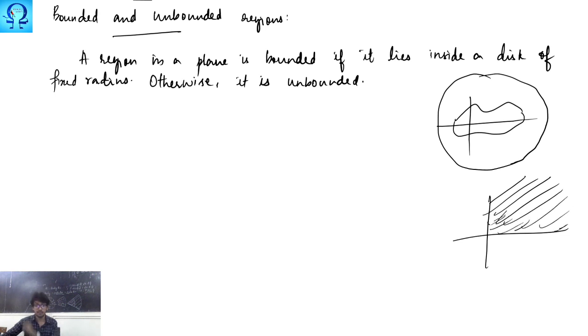We say a fixed radius, right? You cannot put this thing into a circle of bigger radius. It cannot happen because it is going to infinity in both the variables. So we cannot say this is a bounded one. That is for examples of bounded regions.